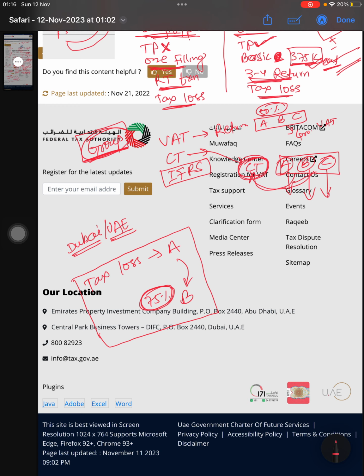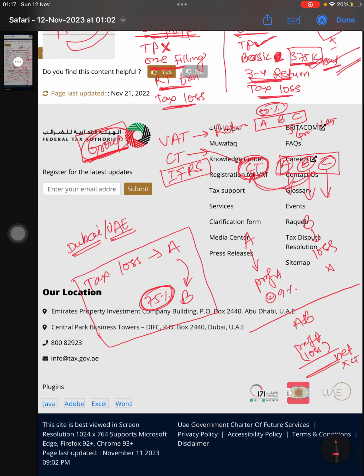But what is the entity A, entity B? Suppose it has a profit, then after profit it has to pay at the rate of 9%. Suppose these have a loss, then it doesn't have to pay the tax. And if both form the tax group, AB tax group forms, so there it will come profit, and there it will come loss, and then it will be subtracted, and on the net amount you have to pay the corporate tax.